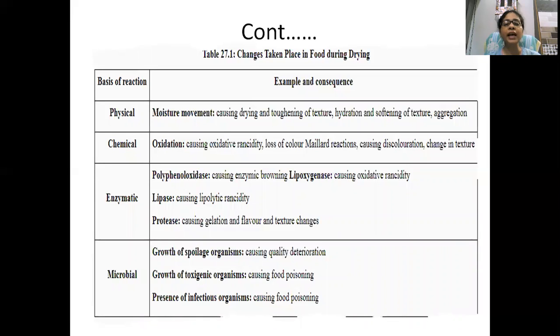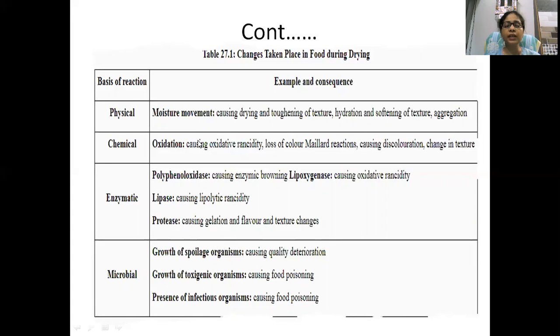So these are the changes that take place in food during drying. As you studied in freezing, I described 4 or 5 processes which can change the food during the refrigeration process. Here are the changes that take place during the drying process. What kind of changes can take place? It can be physical, chemical, enzymatic, and microbial changes. So if you are processing in artificial conditions, no matter what, it will change some quality of the food. Understand?